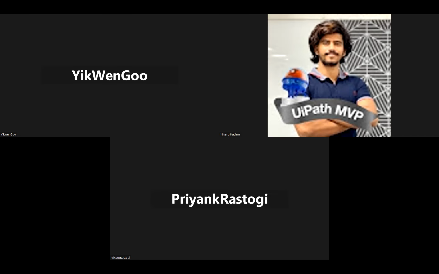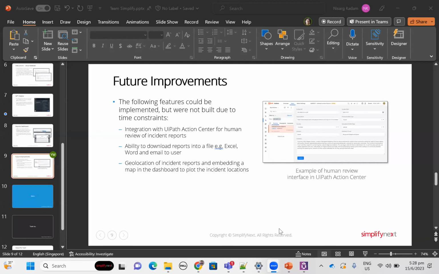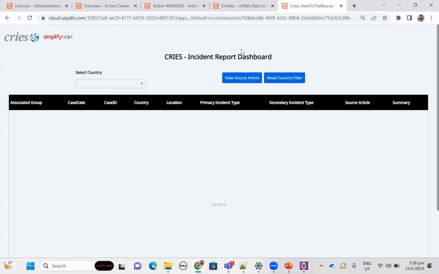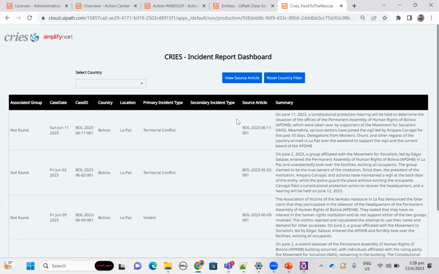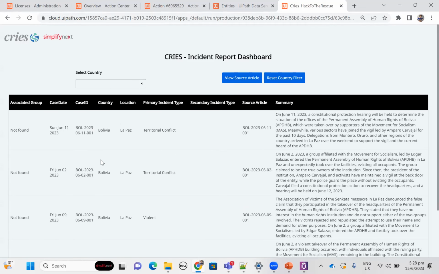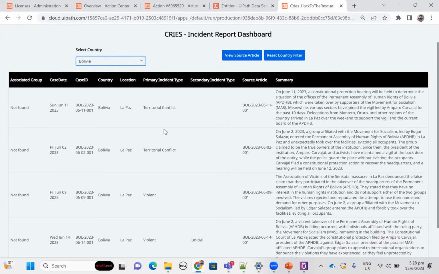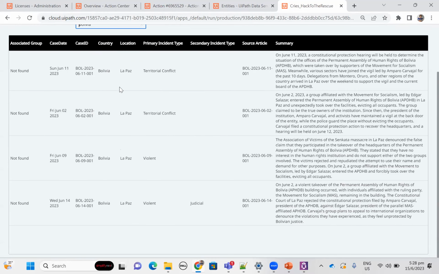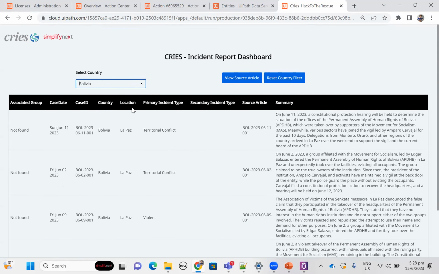Thank you so much, Quinn. So moving ahead, as you can see earlier, there was no data on our dashboard at all. So this is a public endpoint dashboard where anyone can easily access it with a link. And now, as you can see, once the robot has executed and completed all the data extraction, the user can see this data, and the user can also see countries and select any one of the countries from here. So currently there's only one single country data available, but as the number of countries increases, the number of countries in the dropdown also increases.